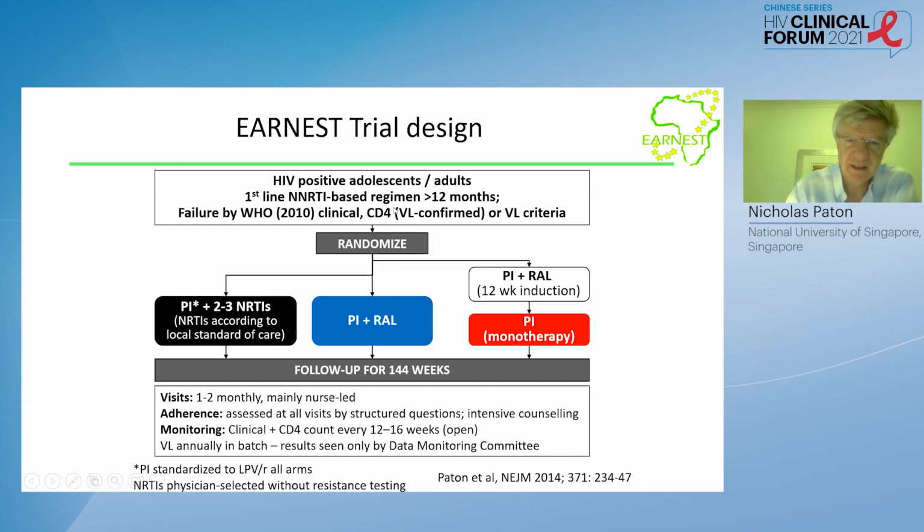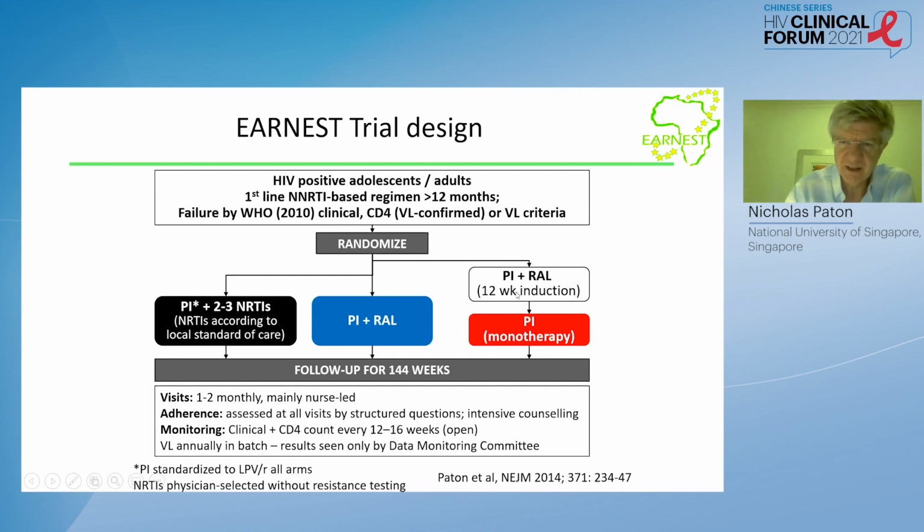Patients who are failing non-nucleoside-based regimen were randomized to take a protease inhibitor, in this case lopinavir, plus 2 to 3 nucleosides selected by the clinician according to the local standard of care without resistance testing. And the second arm was a PI plus raltegravir, a brand new drug class. So we had 2 drugs without any cross-resistance from first-line failure.